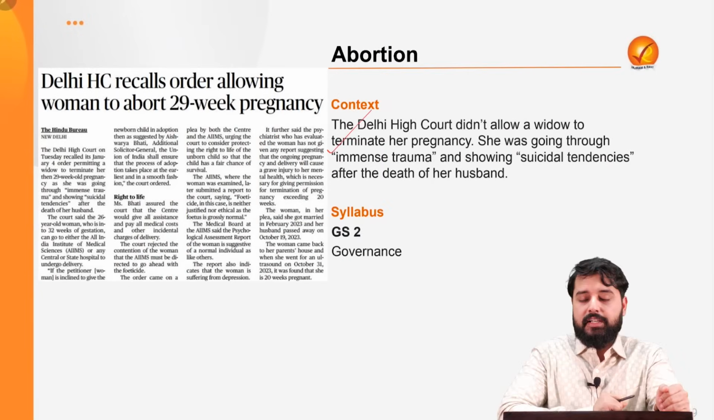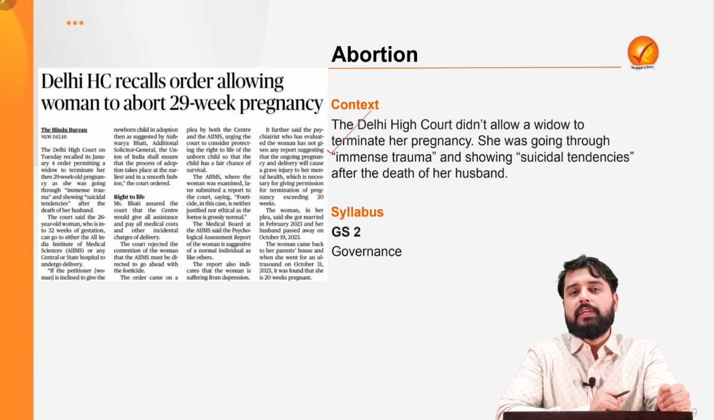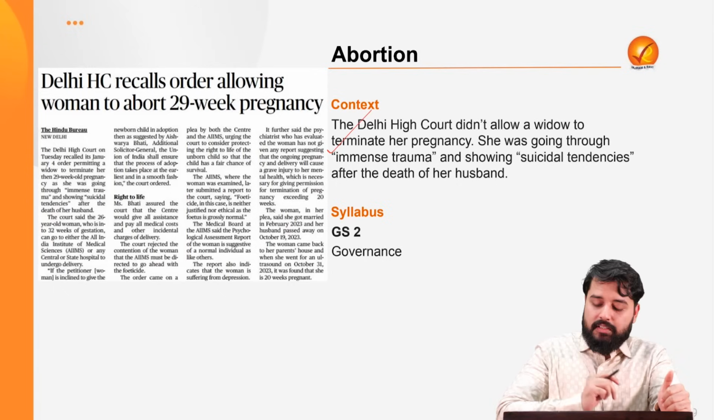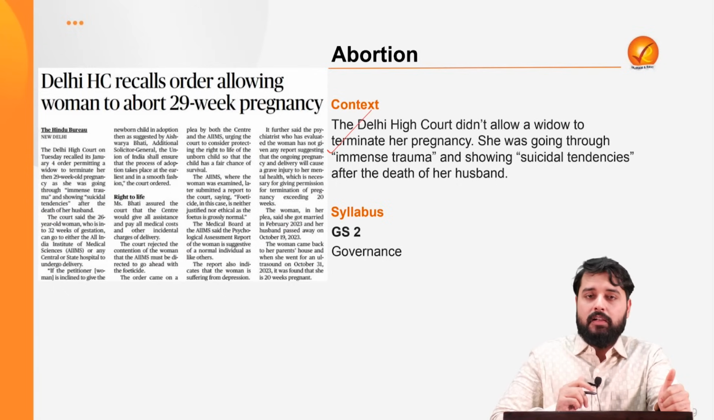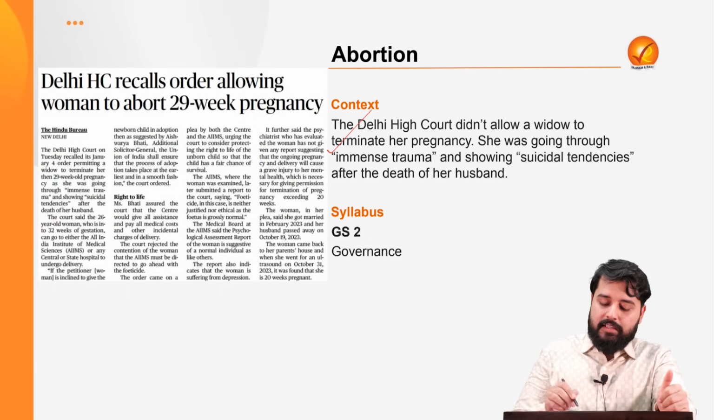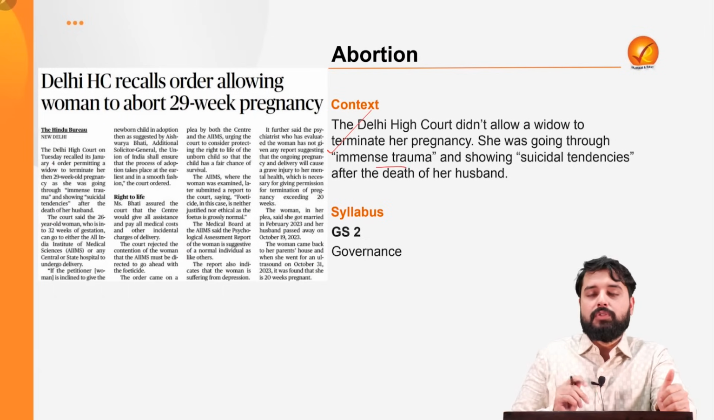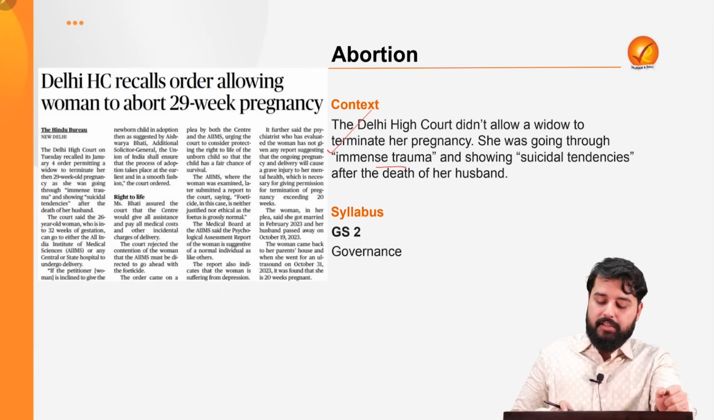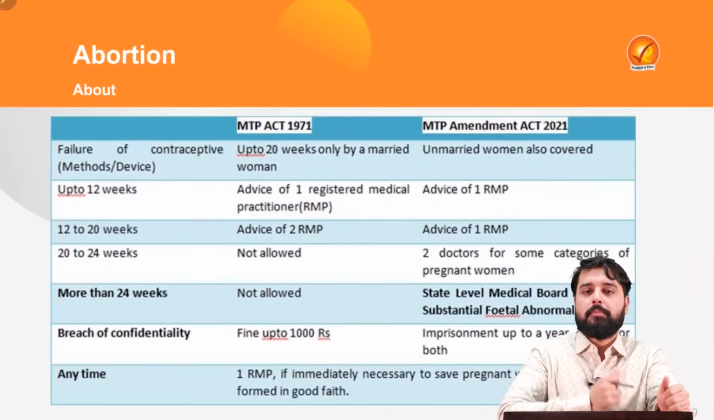The next article is related to abortion. The context behind it is that the Delhi High Court recently did not allow a widow to terminate her pregnancy. Initially the Delhi High Court had allowed it, but later on it withdrew its own order, and the victim is going through immense trauma and suicidal tendencies also. This is important in the paper GS2.